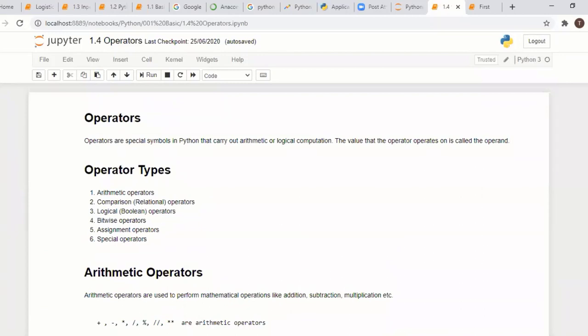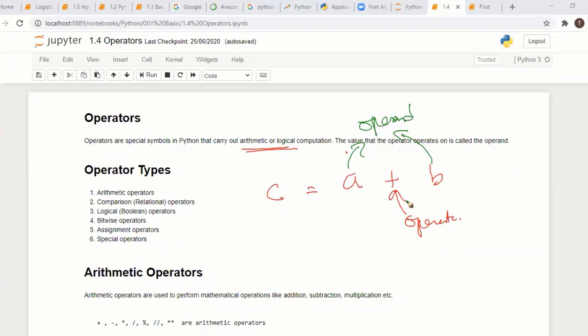Operators are special symbols in Python. All languages have operators: arithmetic, logical, comparison. So you have to use operators. If you are adding two numbers, a plus b, and the result is assigned to c, this plus is the operator. The values used with operators, a and b, are called operands. So this is the operator, and these values are operands.